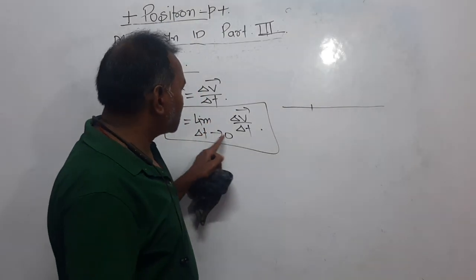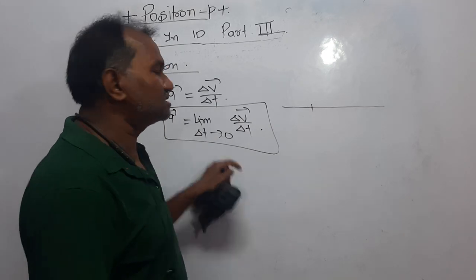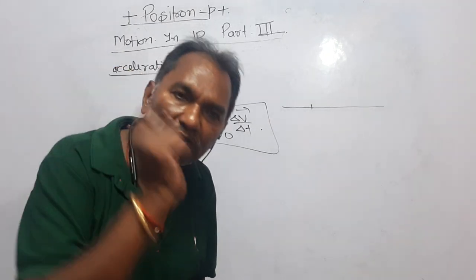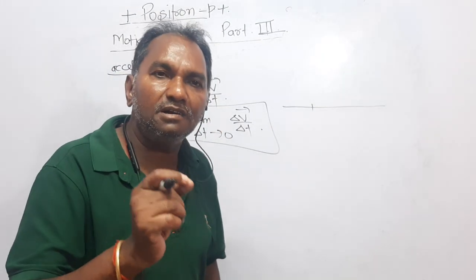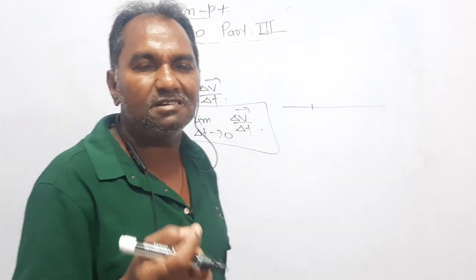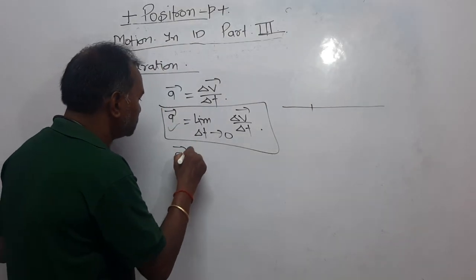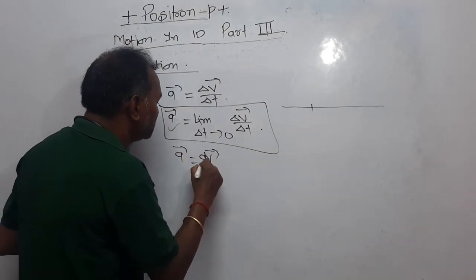So limit delta t tends to 0, delta v upon delta t, is acceleration. It defines the acceleration at a particular point, and that is why it is said to be the instantaneous acceleration, the acceleration at a particular instant. That can also be written as a is equal to dv upon dt.